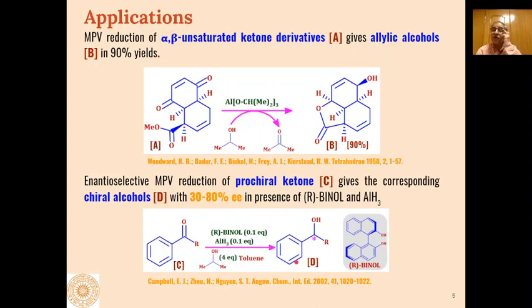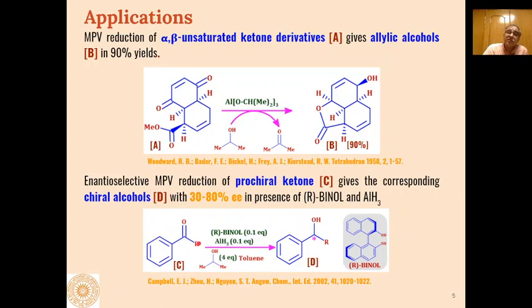That is, one of the enantiomers of the alcohol is formed in more amount in comparison to the other enantiomer. So that is why this reaction is called an enantioselective reaction, and the products formed have been found to have 30 to 80% of enantiomeric excess, depending upon what this R is.